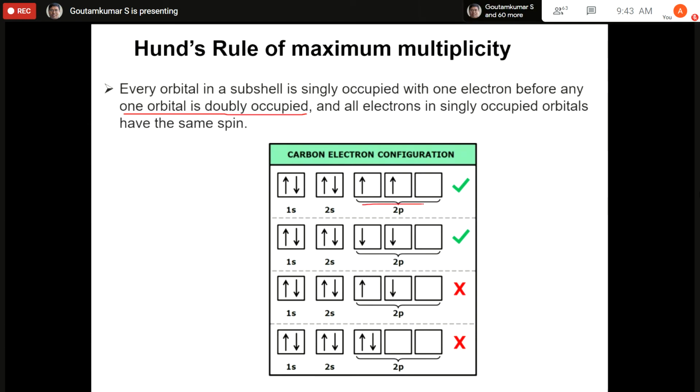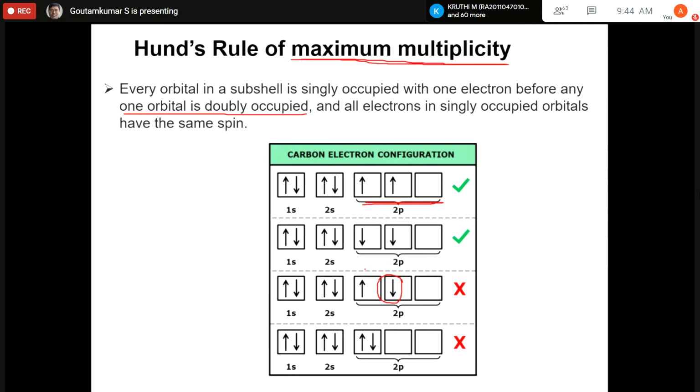There are 3p orbitals: px, py, and pz. Now it should be px1, py1, and pz should be vacant because there are only 2 electrons. Now this is correct. And if we write the spin of this one as down, that is also correct. But if we write this one up and this one down, it is wrong because it should have the maximum multiplicity. Maximum multiplicity means the spin of the electrons should be the same.